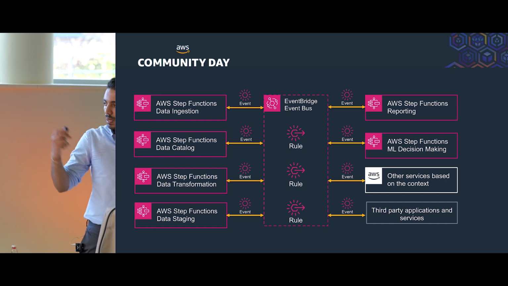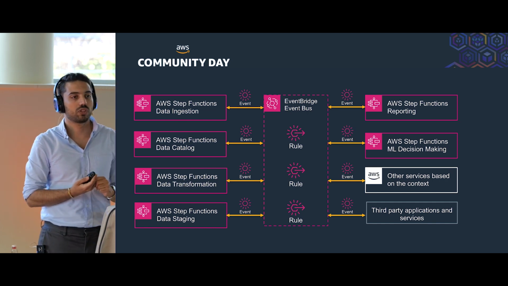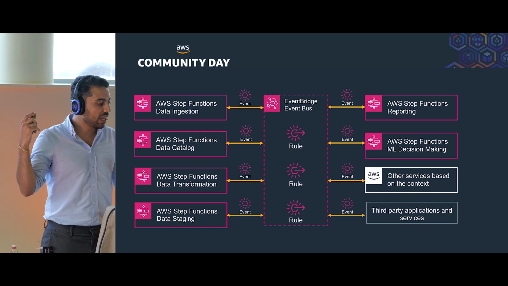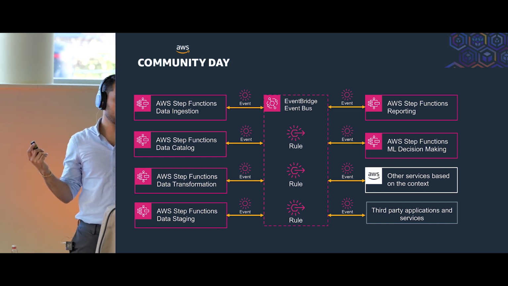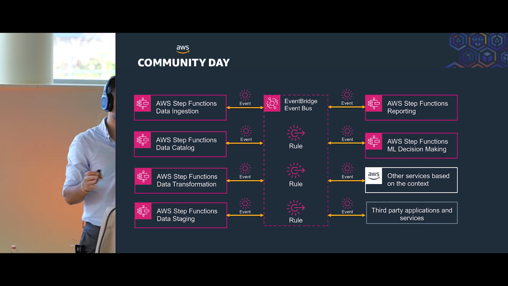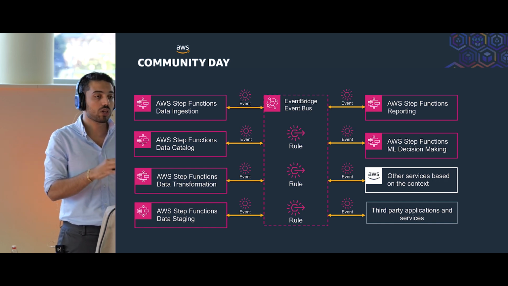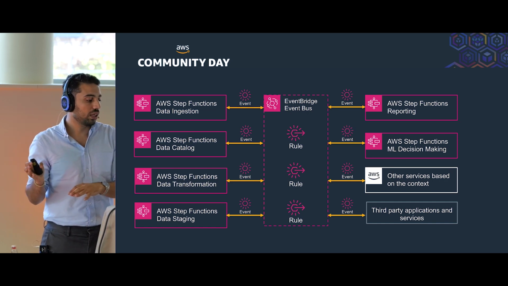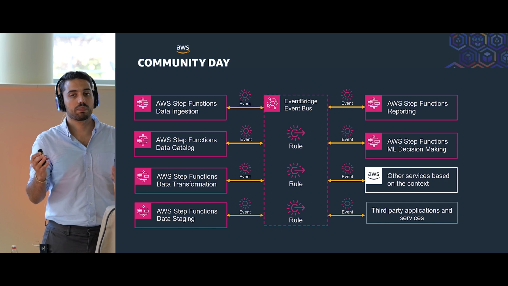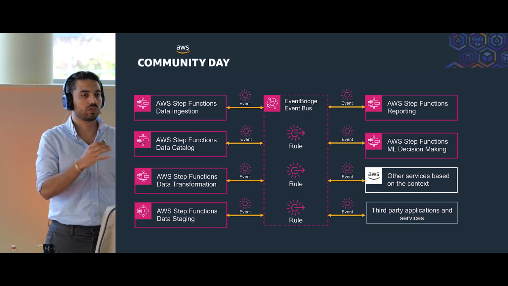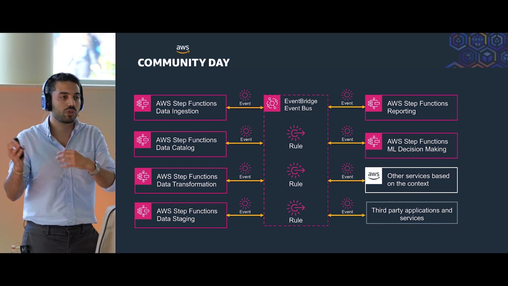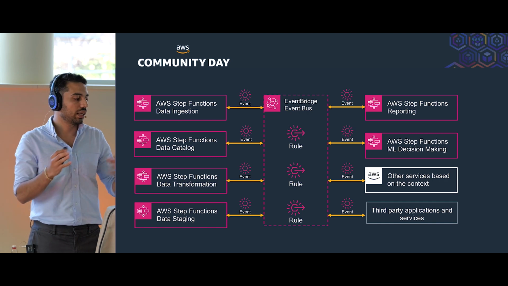So this is a better picture of the architecture that we're talking about. We now have one step function for data ingestion, one for data cataloging, one for transformation, one for staging, and one for each of the applications that we are building on top of the platform. And we can also integrate this with third-party applications. For example, we're using dbt for transformation, and we have some dbt orchestration somewhere else, outside of the AWS service.